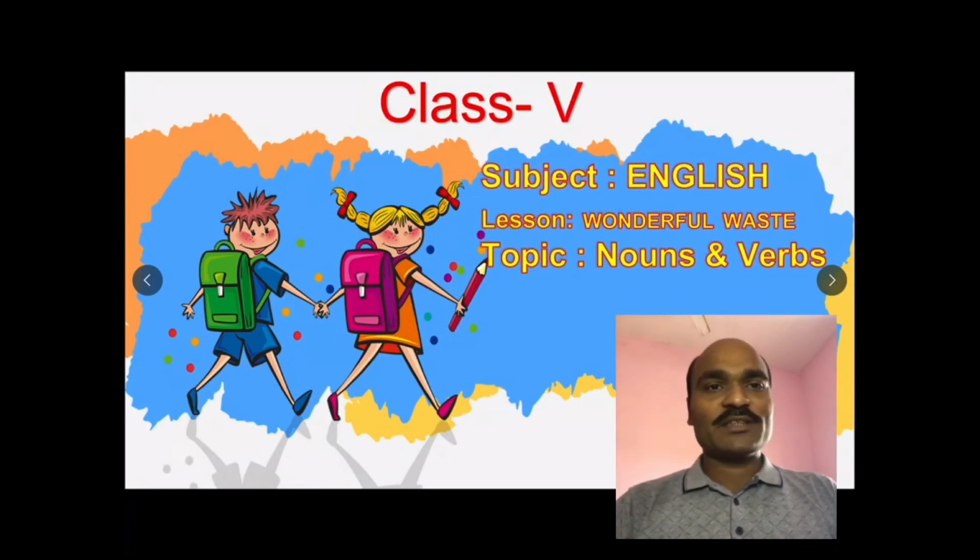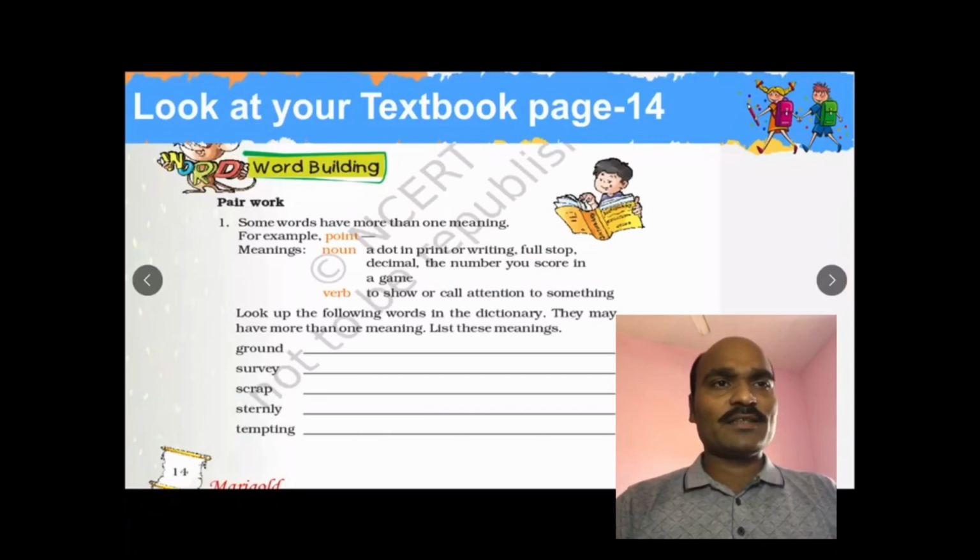Today we are going to discuss noun and verb, subject English, lesson Wonderful West. So let us look at the textbook, page number 14. There is one activity, word building. There are some words which have more than one meaning. For example, a word is point.